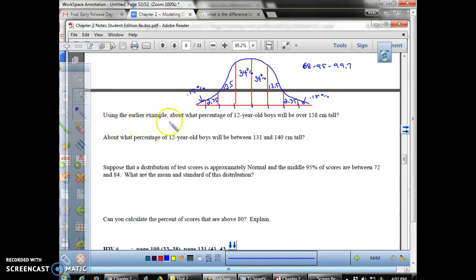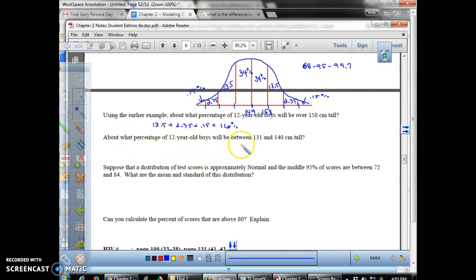So using the earlier example about what percentage of 12-year-old boys will be over 158 centimeters, I need to remember where that is. So I have 149, and that means I have 158 right here. So it's all three of these right intervals. It's going to be 13.5% plus 2.35% plus 0.15%, and I believe that adds up to 16%.